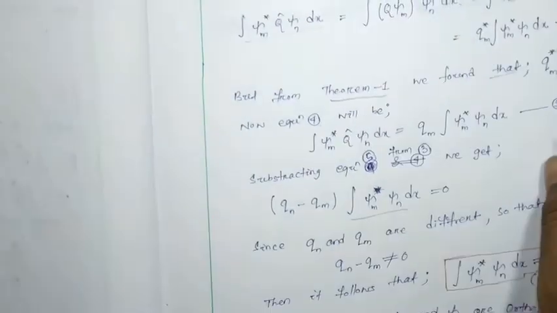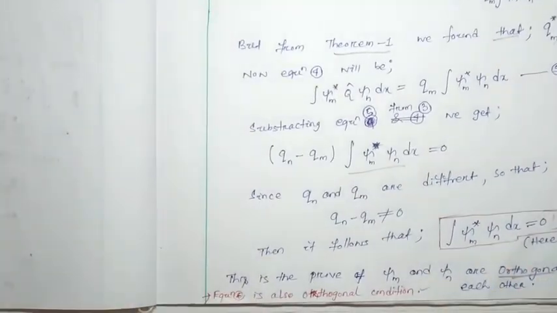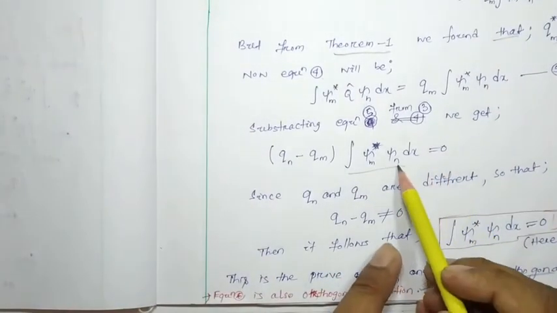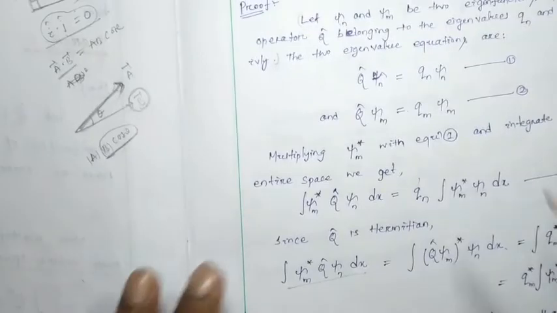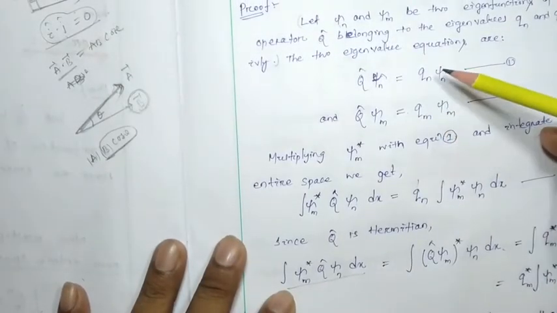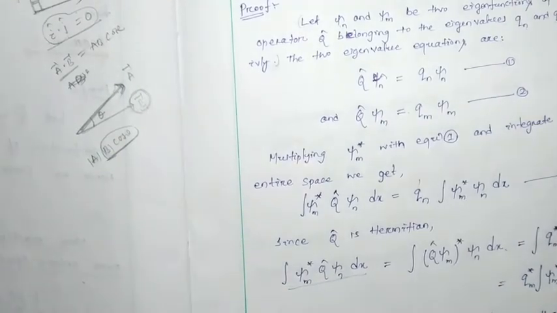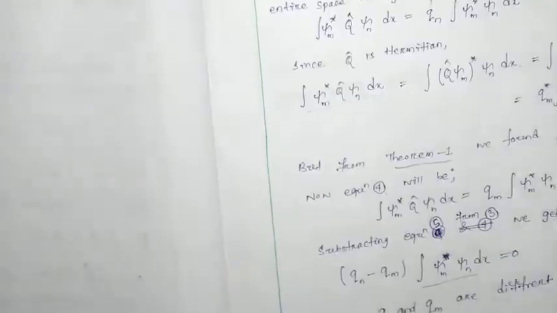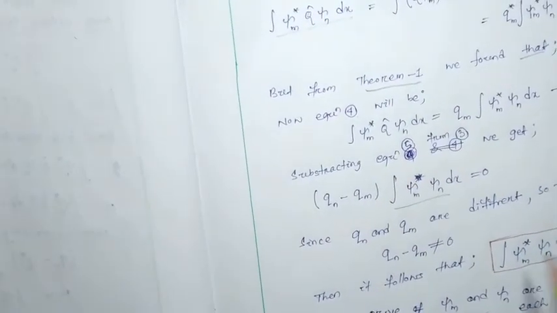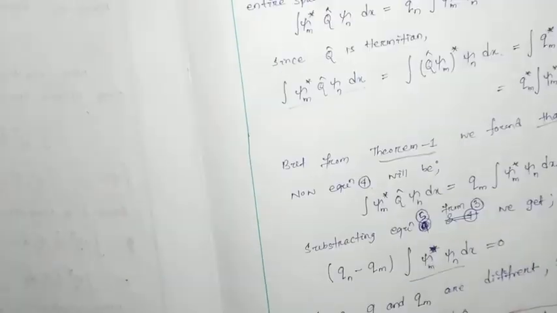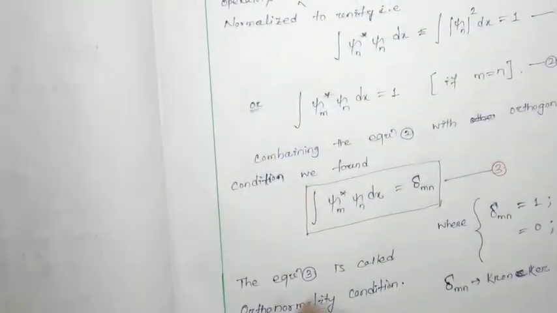So if two functions psi n and psi m have two different eigenvalues, then the two eigenfunctions are called orthogonal with each other. So this is the orthogonal condition that you have to remember. This will always be asked for 1 mark in your exam.